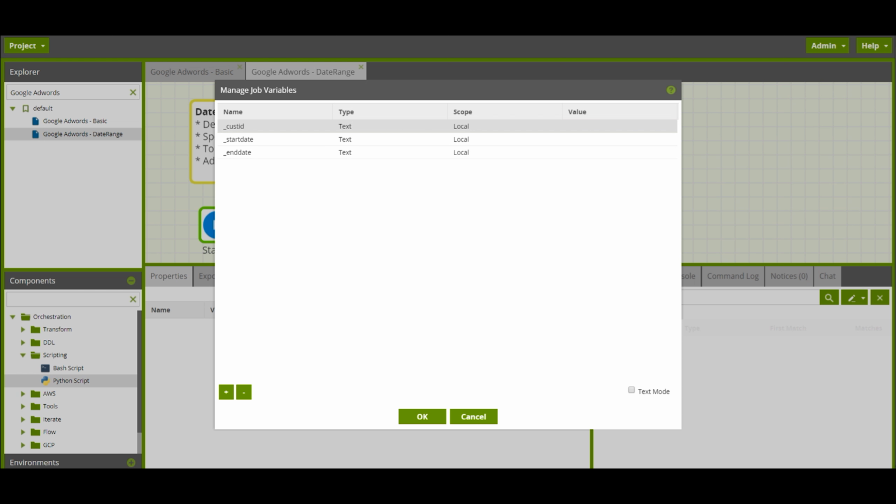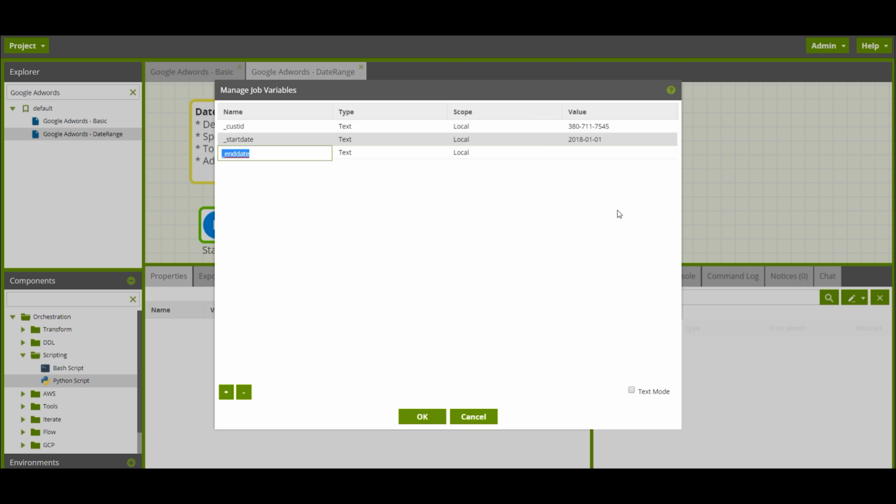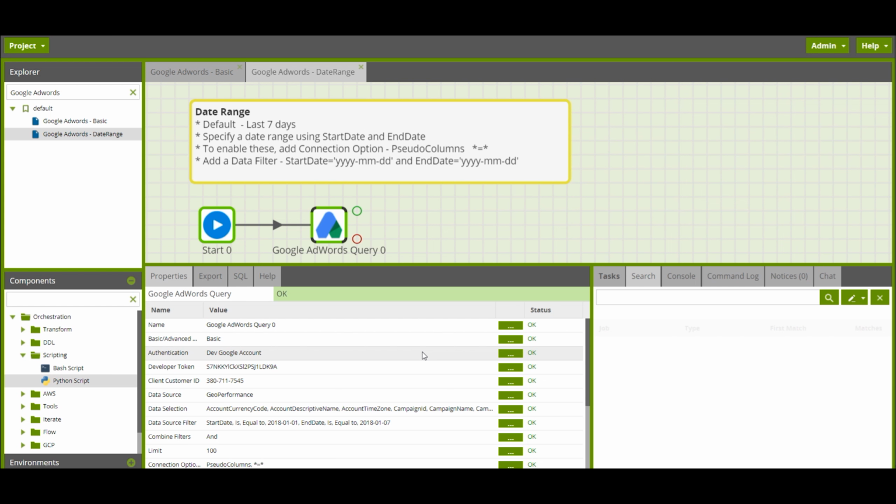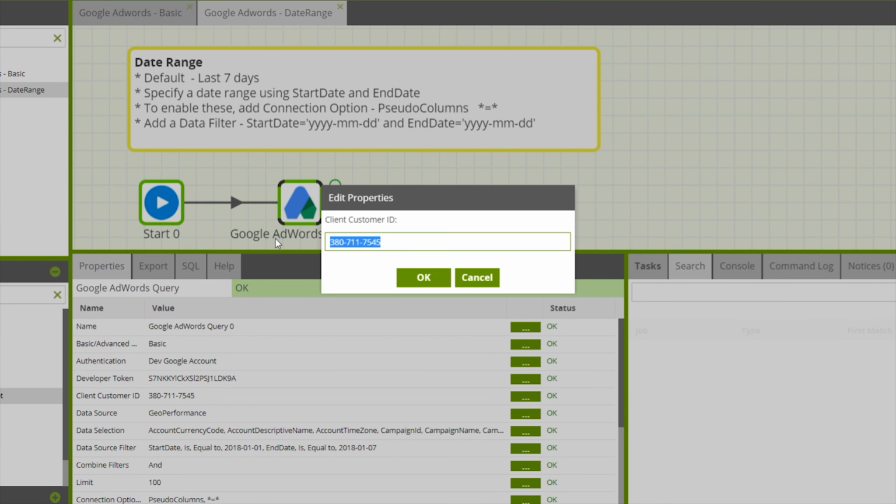I'll just give some defaults for these. I'll use the same default for start date and end date so that they'll always pull for just 1 day if they're not disturbed. And then select the Google AdWords component and use variables where required.